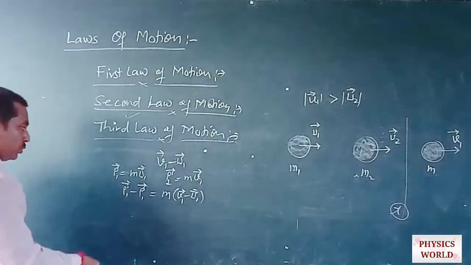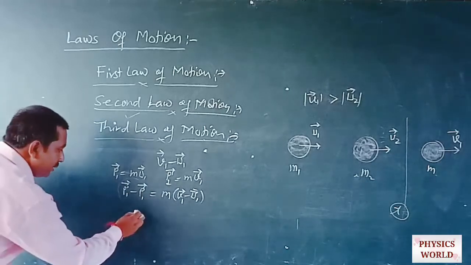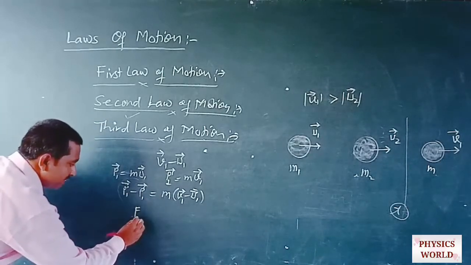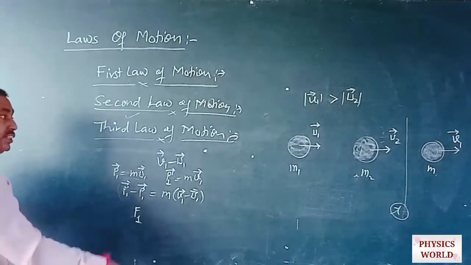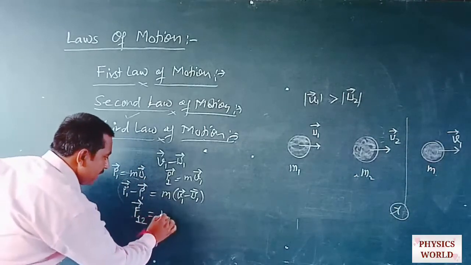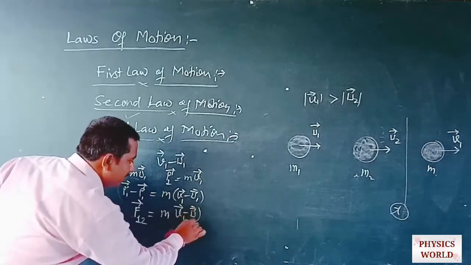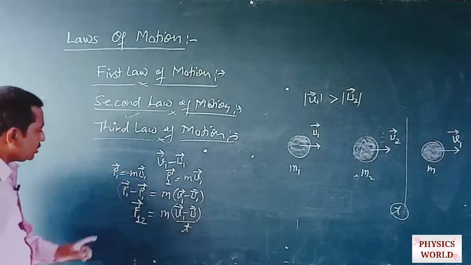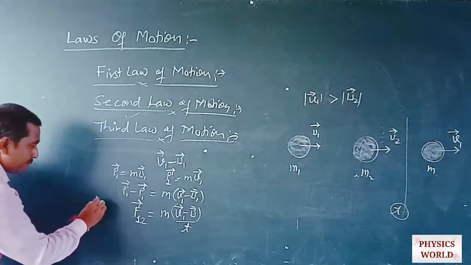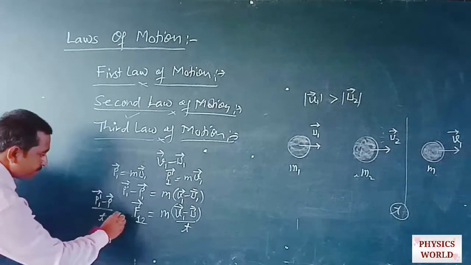The force experienced by the ball whose momentum is changed is exerted on the first ball due to the second ball. So this can be written as m times v1 minus u1 divided by t, because this is defined as p1 dash minus p1 divided by t.